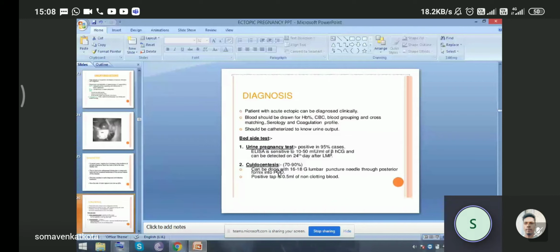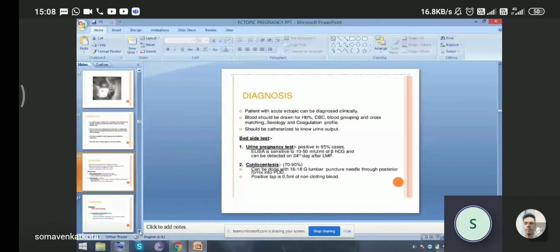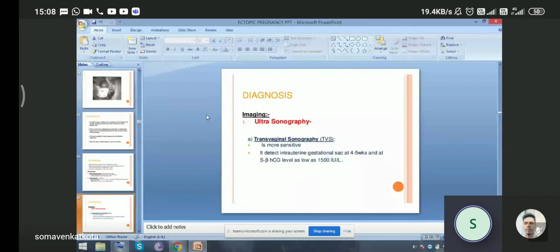Now the diagnosis with imaging, with ultrasonography. In recent years, transvaginal sonography has become a broad, very specific and sensitive diagnostic tool for diagnosing any kind of pelvic pathology, and it is very important for ectopic also. So it is more sensitive. It detects the intrauterine gestational sac at 4 to 5 weeks at the earliest, and at a beta HCG level as low as 1500 international units per liter.